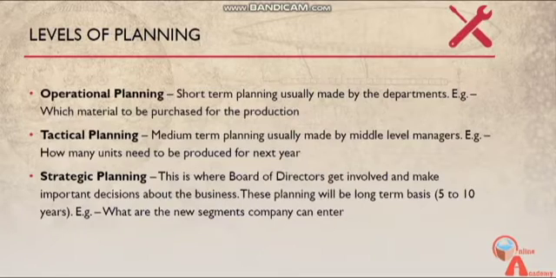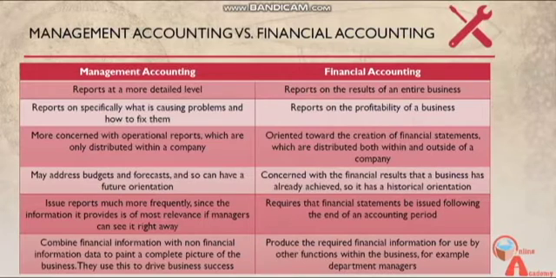The strategic planning will focus on the board of directors level, where they will involve themselves in deciding the direction in which the company should pursue itself. This is more likely focused on the long-term time frame, about 5 to 10 years, such as what new segments they should target, or whether they should go ahead with an acquisition or a merger, likewise. So now we'll move on to the differences between management accounting and financial accounting.